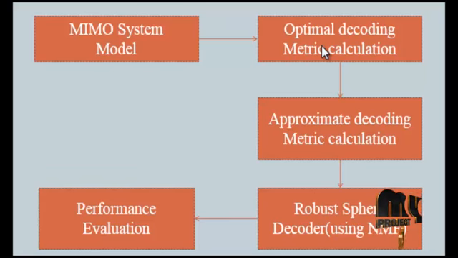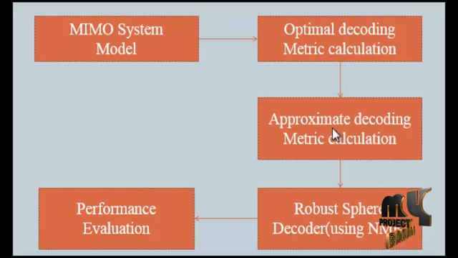After that, optimal decoding metric. Using a correlated multivariate Gaussian channel estimation error model, we derive the optimum decoding metric, which is the maximum likelihood metric, by utilizing the known second order statistics of the errors. This is important because in practice, channel estimation errors are correlated due to the channel correlation as well as estimation methods which induce correlation in the errors.